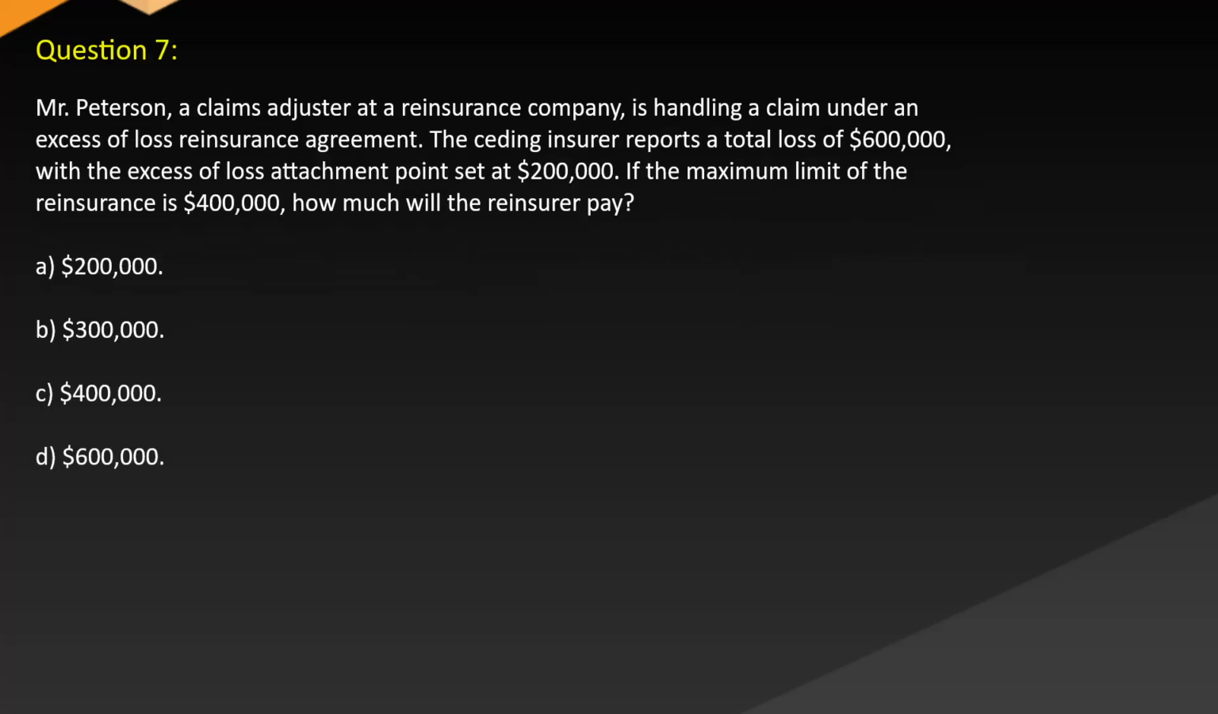Question 7. Mr. Peterson, a claims adjuster at a reinsurance company, is handling a claim under an excess of loss reinsurance agreement. The ceding insurer reports a total loss of $600,000 with the excess of loss attachment point set at $200,000. If the maximum limit of the reinsurance is $400,000, how much will the reinsurer pay? A. $200,000. B. $300,000. C. $400,000. D. $600,000.